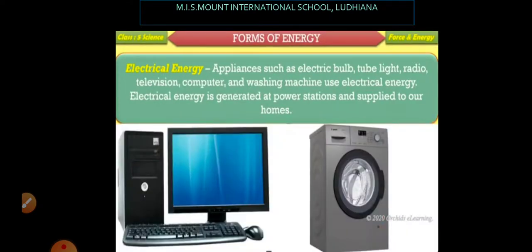Next is electrical energy. Appliances such as computer, washing machine, your television, LED, radio, all these, they all run on electrical energy. And this electrical energy is produced in thermal power plants. And then it is supplied to our homes where we utilize it to run various electrical appliances.